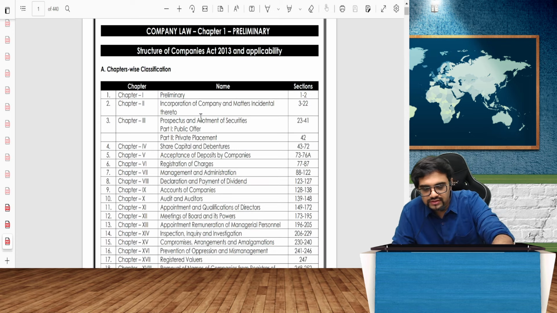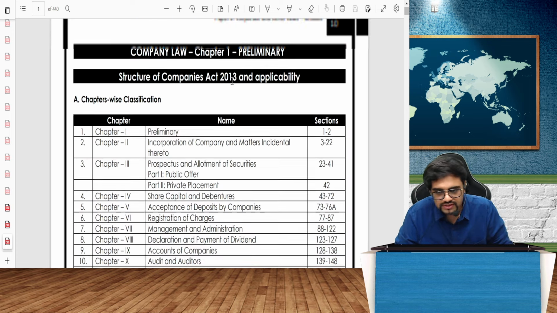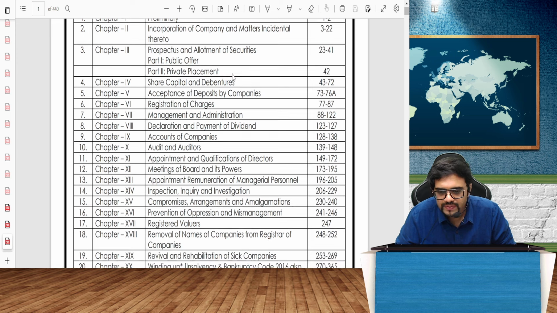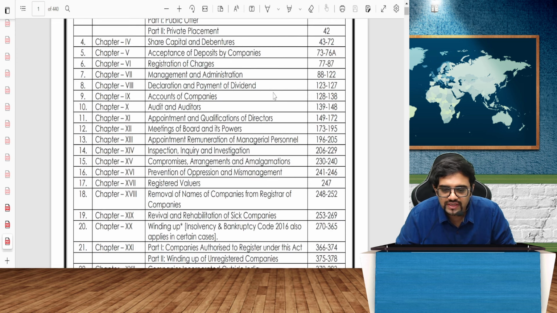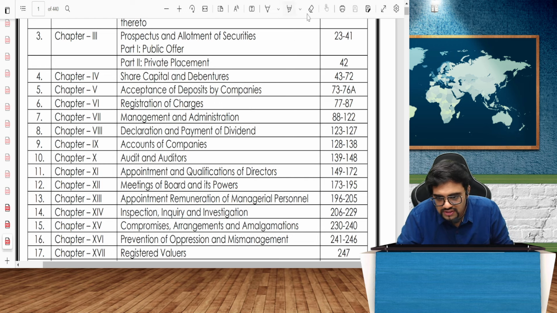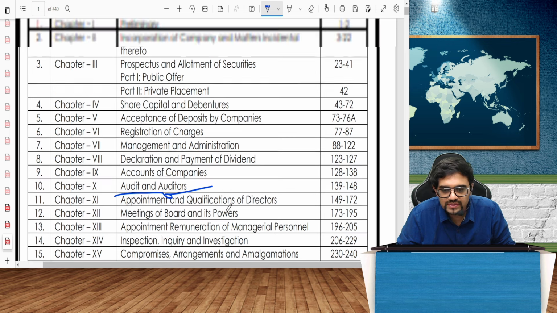If you see the syllabus, we have quite a lot of syllabus in the Companies Act, my dear friends, as you know. We have preliminary, then incorporation of company, prospectus, share capital, acceptance of deposits, registration of charges, management and administration, declaration of dividend, audit of company. So at least till here, our syllabus will comprise till audit and auditors. After this, your other things start, that is, your CA Final syllabus will start.